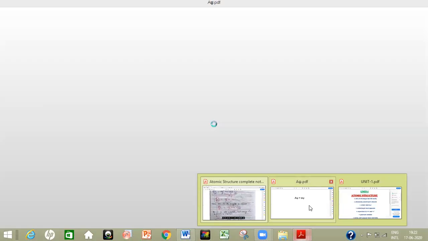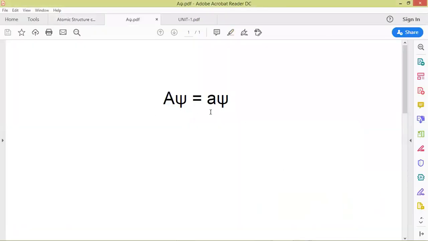The operator equation is actually represented by capital A psi is equal to small a psi, where capital A is an operator which is getting operated on this wave function, and when we operate it on this wave function, we get some constant multiplied by the psi itself. We are getting psi multiplied by some constant. Here small a will be called its eigenvalue and psi is the eigenfunction of this operator.